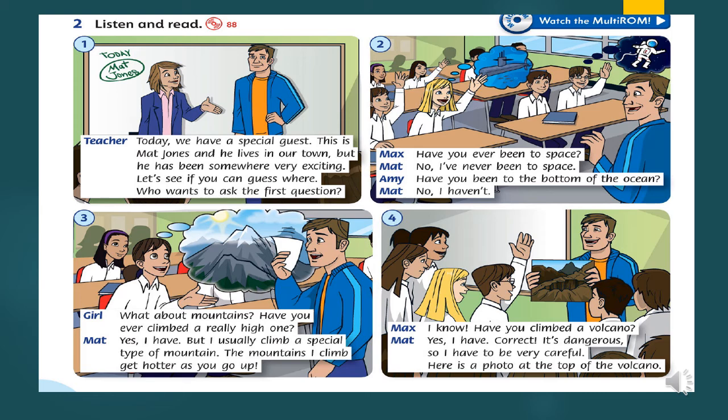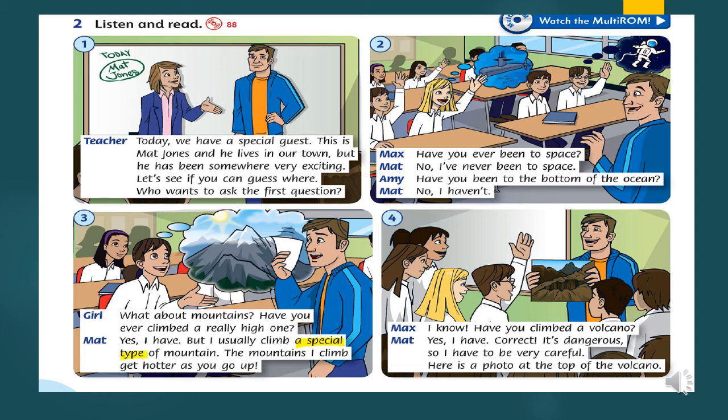So Amy thought that he went to the bottom of the ocean by submarines, but unfortunately the answer was not right. A girl asked, what about mountains? Have you ever climbed a really high one? Oh, Matt says, yes, I have, but I usually climb a special type of mountain. What do we mean by a special type of mountain?